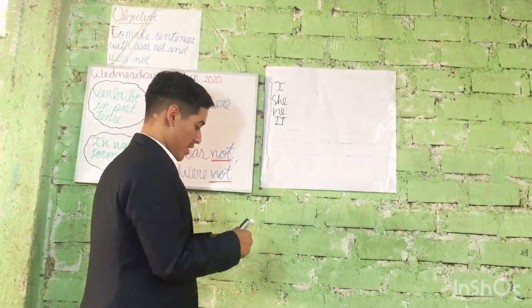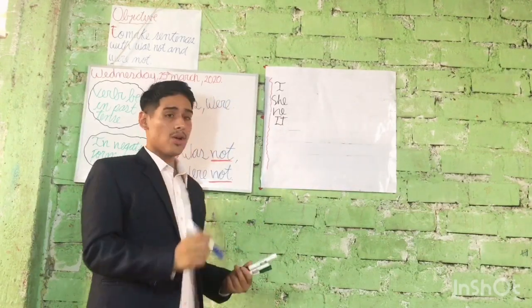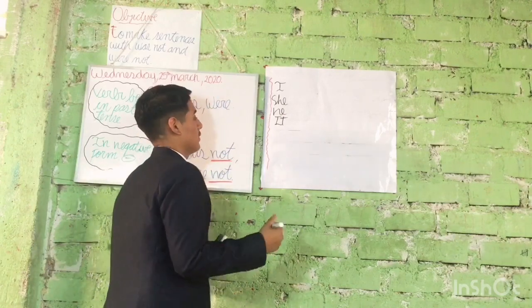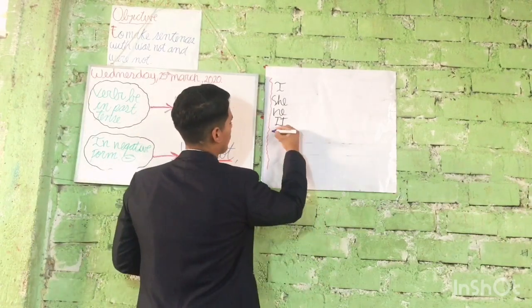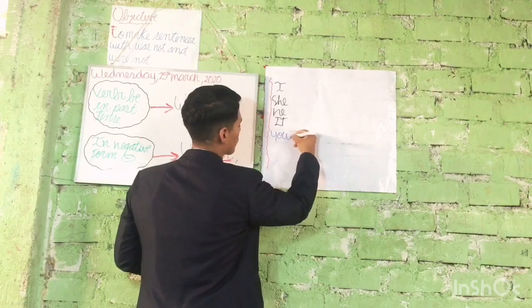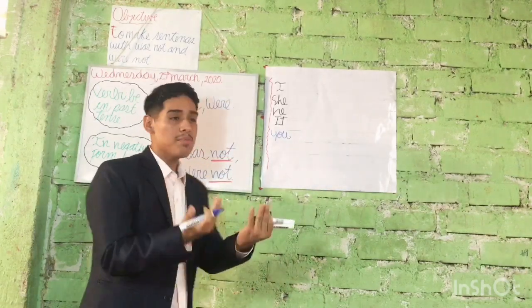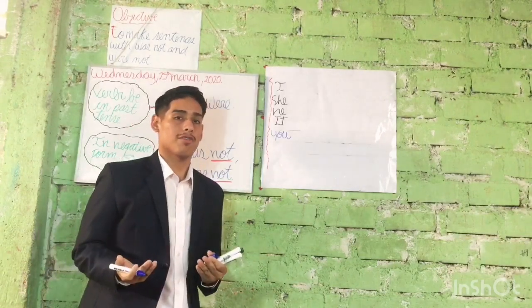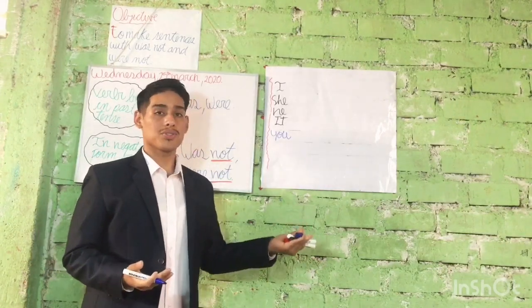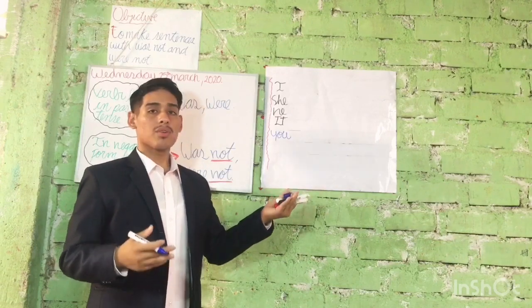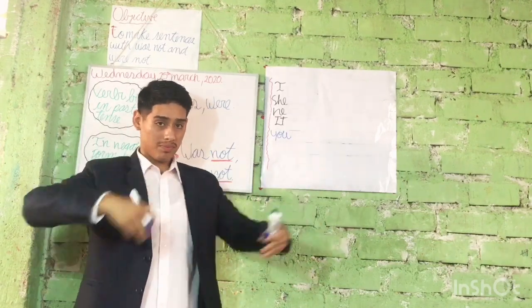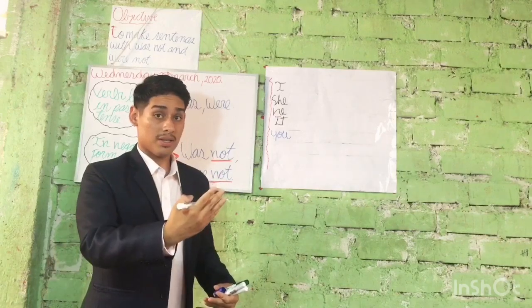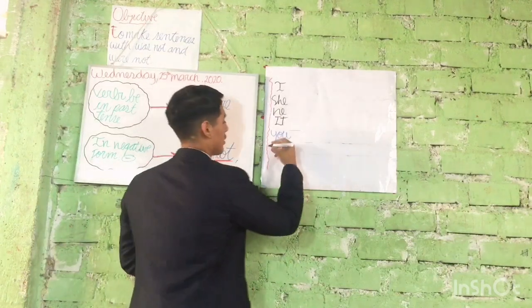Very good. Now, let's go with the other group of subjects. For example, you. Give me another subject. What option do we have? What else? Very people around me is we, exactly.